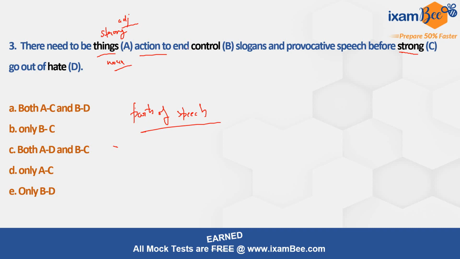To end, right? To end what? Slogans. Again, what kind of slogans? We need an adjective here. So is control an adjective? No, right? Strong has been already done. Now, is things an adjective? No. Hate is an adjective here, right? So hate slogans, right? So to end hate slogans, what kind of slogans?